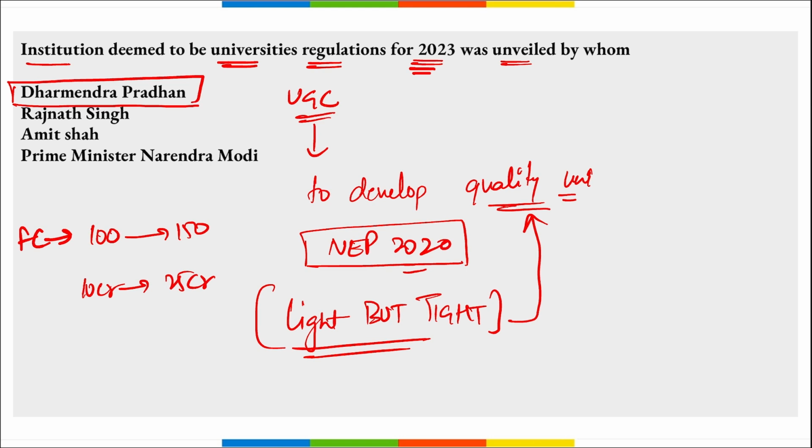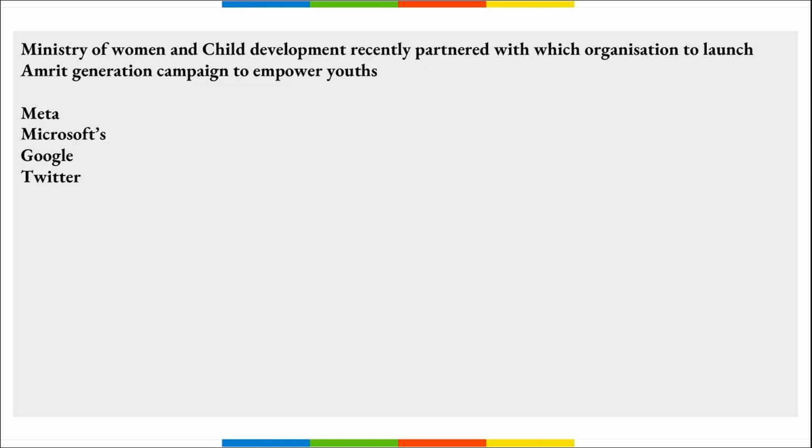Also, these universities will follow eligibility under NAAC, the National Assessment and Accreditation Council, as well as NIRF, the National Institutional Ranking Framework, right? These regulations prioritize quality, and will be closely monitored by the UGC expert committee. Correct? So these new UGC regulations for 2023 were unveiled by Dharmendra Pradhan.